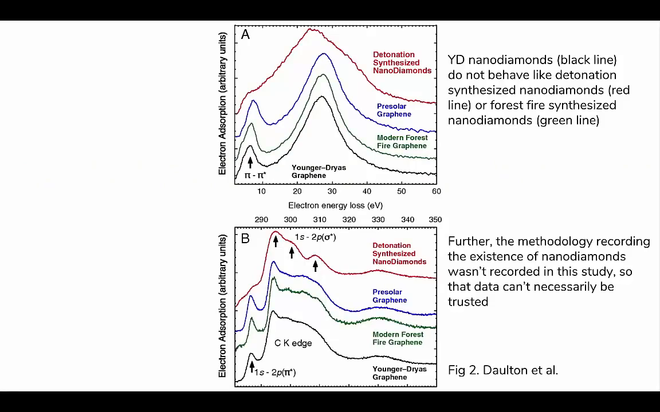There are also no details on the methodology of how parts per billion concentrations were measured for nanodiamonds found in the Younger Dryas layer. Therefore, the reliability and accuracy of the parts per billion measurements are impossible to evaluate, and it is unclear whether what was found are truly nanodiamonds.